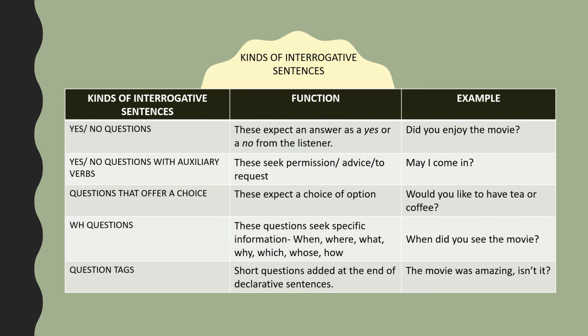So, short questions added at the end of declarative sentences. You use a declarative sentence, and at the end of it, you add a tag. You tag one question there. Fine. So you're tagging something. Don't we tag photographs and other things? Here you're actually tagging a question with a declarative sentence.